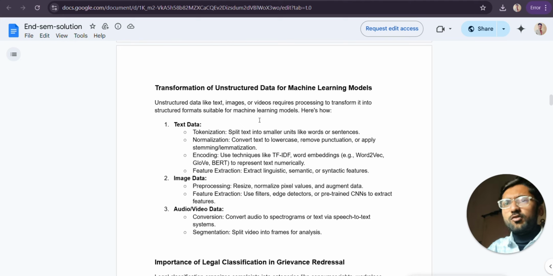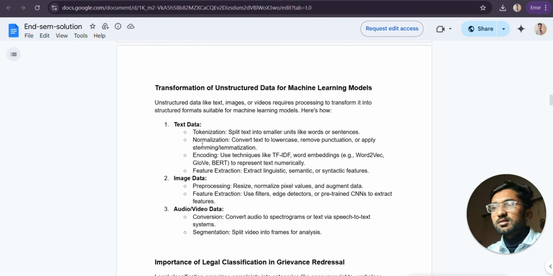So firstly, what is unstructured data? Data in the format of text, images, audio or video is unstructured data. Firstly, we need to pre-process it, then we can give this data to any machine learning algorithm. So how to pre-process the text data? Text pre-processing contains these steps.